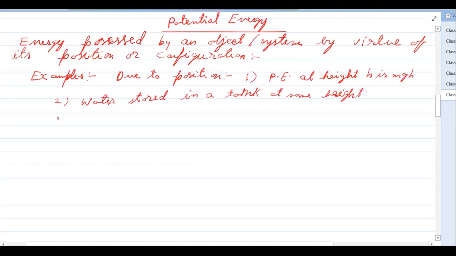Then the potential energy of the glaciers at the mountain, which is also at some height. Those glaciers are also having potential energy. When they come down, that energy is converted into kinetic energy, and that's why they flow towards the ocean. So these are due to position. Now we will write due to configuration.